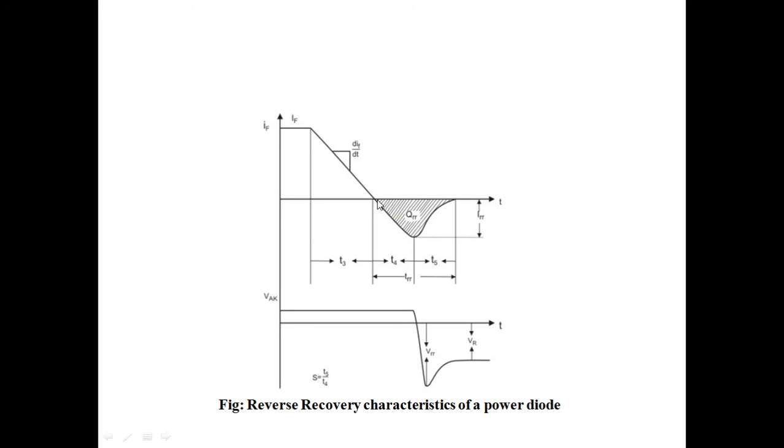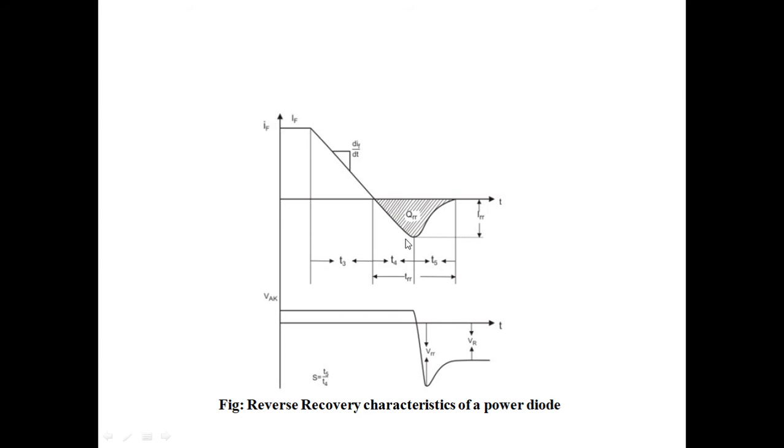So the diode current in a turn off process does not stop at zero. Instead, it grows in the negative direction to IRR. So this is nothing but the reverse recovery current. It's called the peak reverse recovery current.